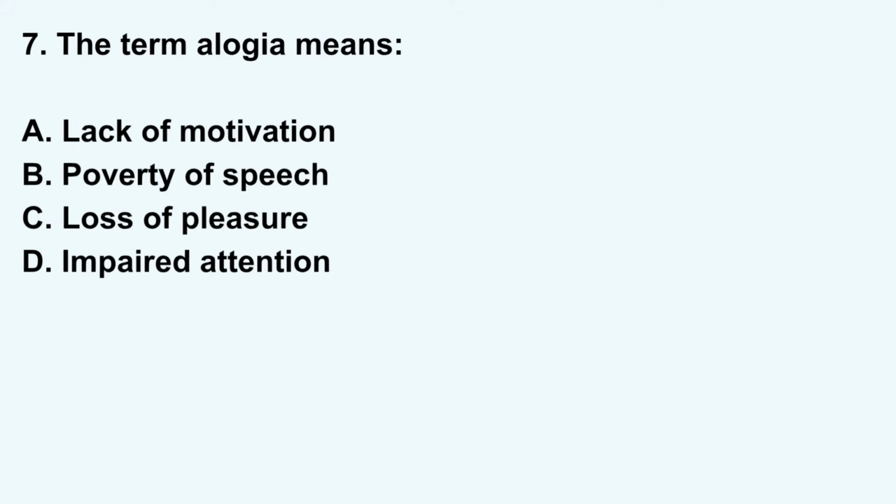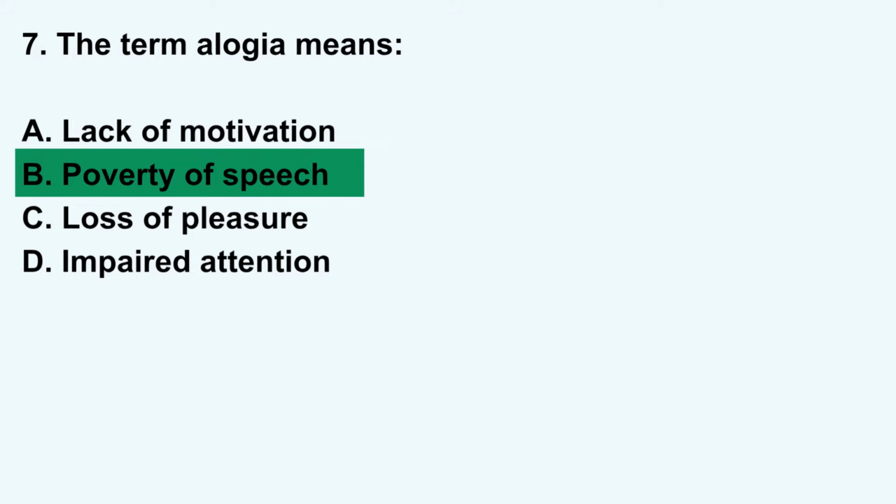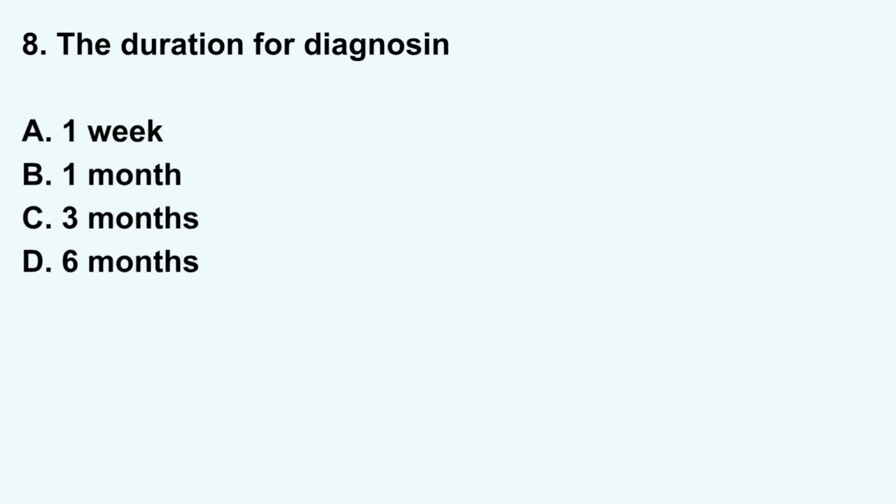The term alogia means A. Lack of motivation, B. Poverty of speech, C. Loss of pleasure, D. Impaired attention. Correct answer, B. Poverty of speech. The duration for diagnosing schizophrenia is at least A. 1 week, B. 1 month, C. 3 months, D. 6 months. Correct answer, D. 6 months.